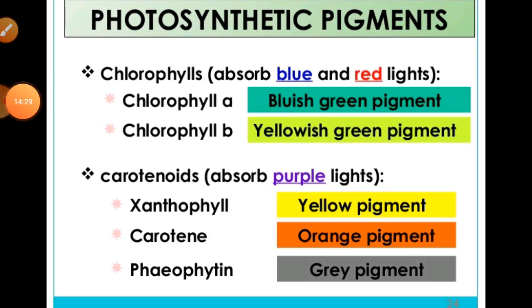As I have already told you about the photosynthetic pigments, as I think you all have learned, you have also noted down. So if you don't understand, as I have told you, chlorophyll A is responsible for the bluish green pigment, right? And chlorophyll B is yellow-green or light green you can say, but on the basis of carotenoids absorbing purple light, especially that can be xanthophyll, yellow pigment, carotene, that is orange pigment, and phaeophytin, that is grey pigment, in such a way.